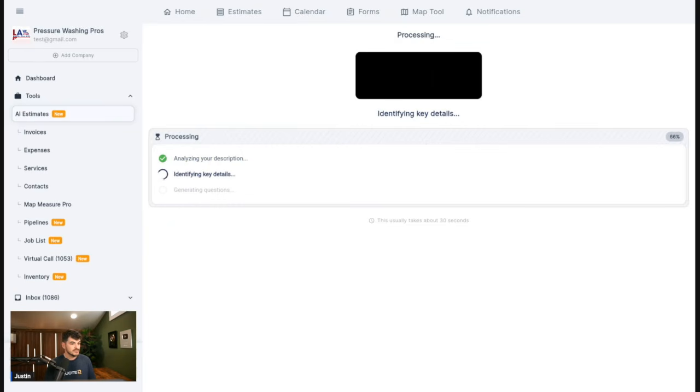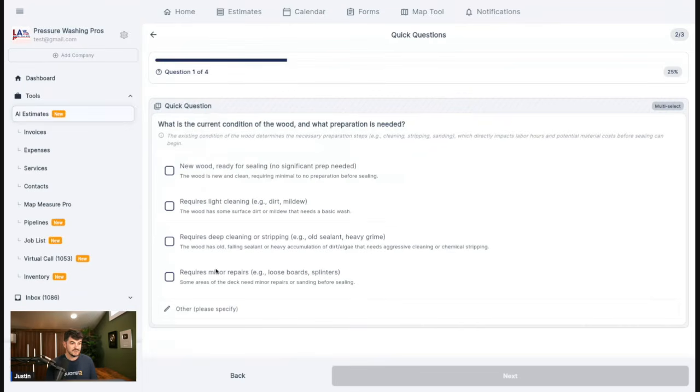So this is our loading screen here. As you guys can see, it's analyzing the description. It's identifying key details, and it's going to generate us some questions that, like I said, we're going to answer in order to give it some more information. So let's look at our questions here.